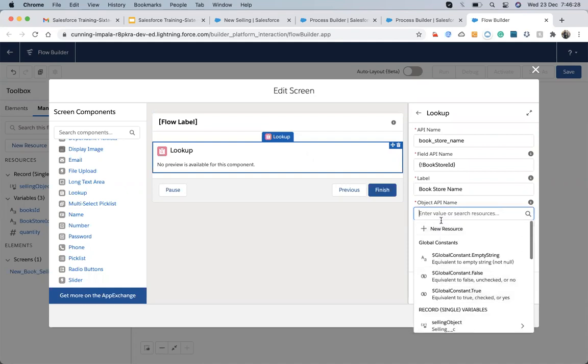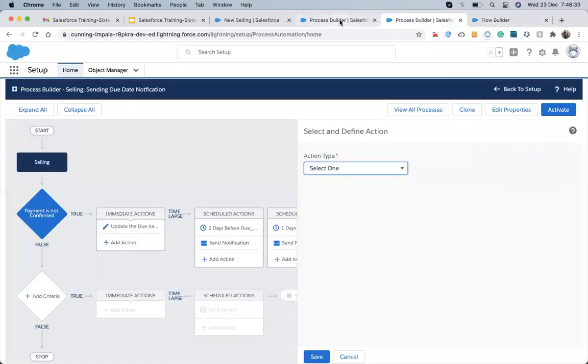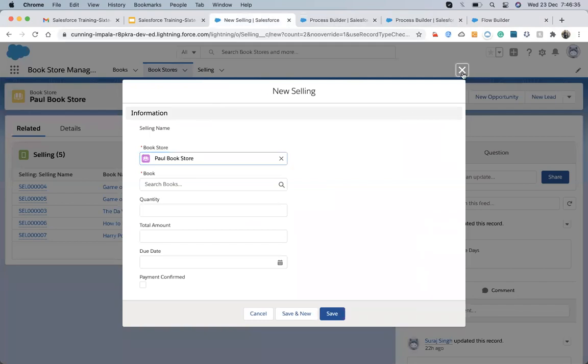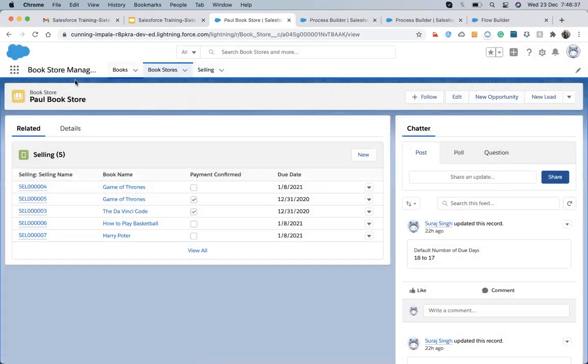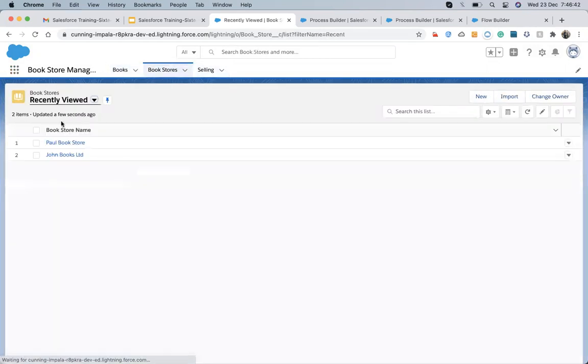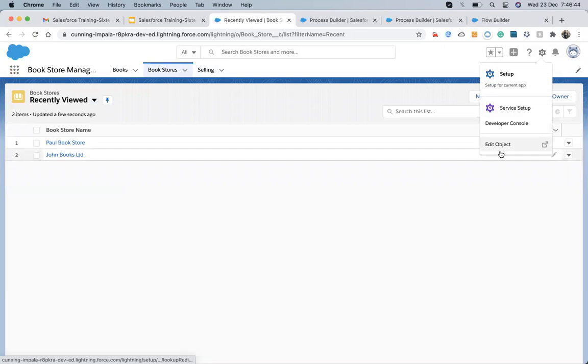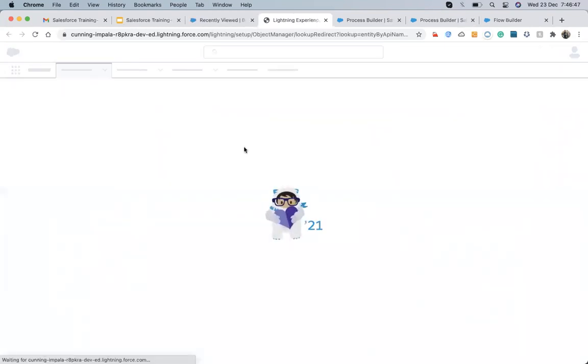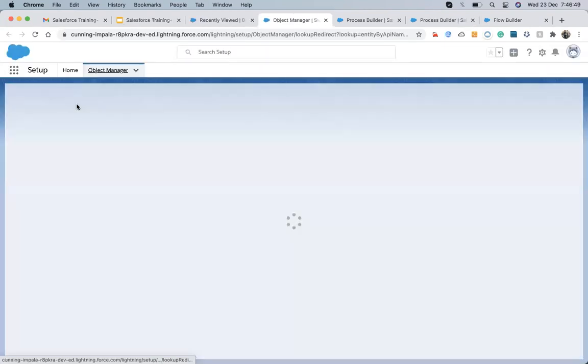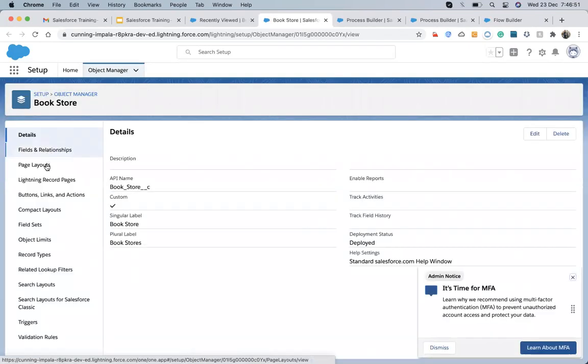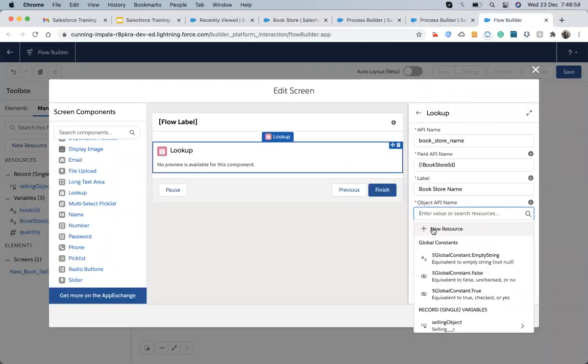And object is... forget the thing, might be it's a... I will re-verify. Let me store. It's asking for the object API. So I'm going to the manager, and then I just store this. This is the object API. I copied it from here and paste it here. Why it's not pasted?